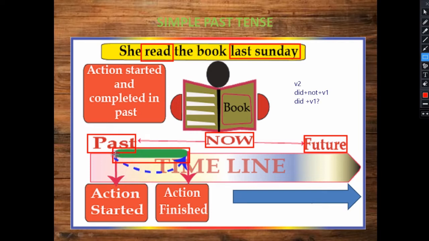So when any action is going to start in the past and finish in the past only, that sentence will come in your simple past tense. Okay, I think you have understood. And as this is our indefinite sentence, positive sentence, so we had used here verb second form. Okay, if I want to frame the negative sentence, how will I make it? She did not read the book last Sunday. If I want to frame the interrogative, just put the helping verb in front: Did she read the book last Sunday? Question mark. Okay, now see examples here.